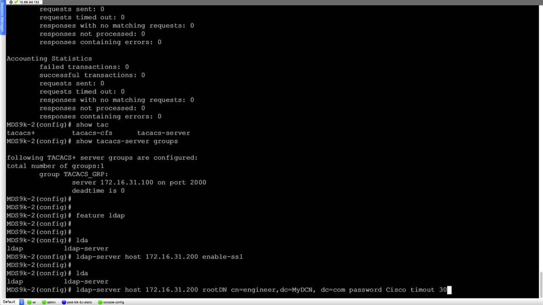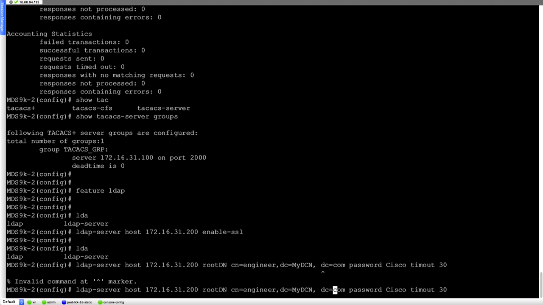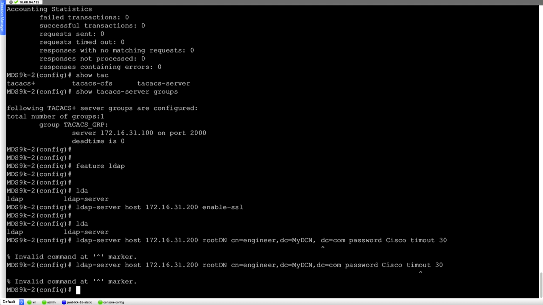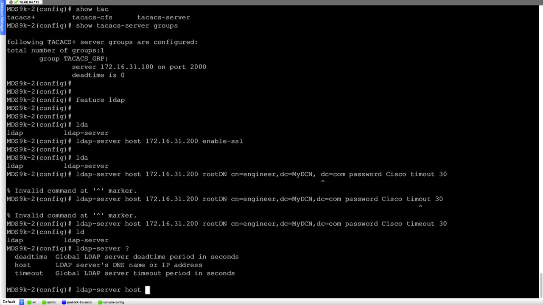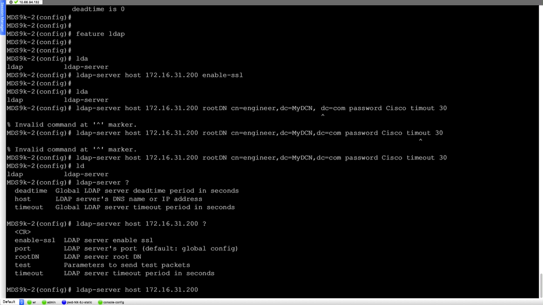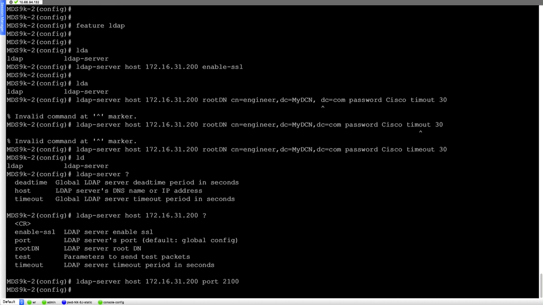timeout value of 30. So there's a space, I should remove the space, and there's a typo here, timeout value of 30. So we are good with this configuration, and then we can define the port number. So LDAP server port, so LDAP server host 172.168.31.200, and we should have the option for defining the port number as, let's say, 2100, and then we can set the timeout values or the dead time as well, like we saw here, the timeout and the dead time in case they become unreachable.